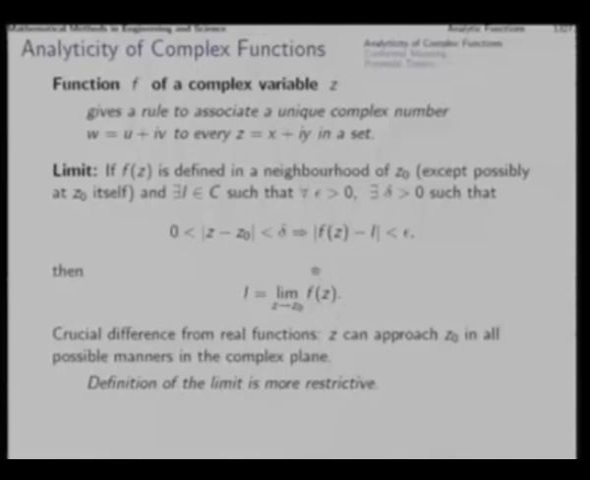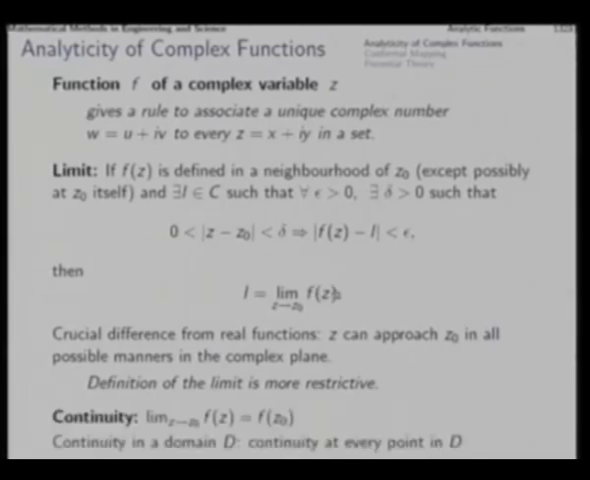That is, it is not enough for the limit to be the same along two mutually opposite directions, but along all paths in the complex plane. So, all paths leading to the point z0 should give us the same limit I. In that case we will say that the limit exists and that limit is I. Now, this makes it an extremely restrictive definition, and apart from that, if the value of the limit and the value of the function at that point are the same, then we say that the function is continuous at that point.